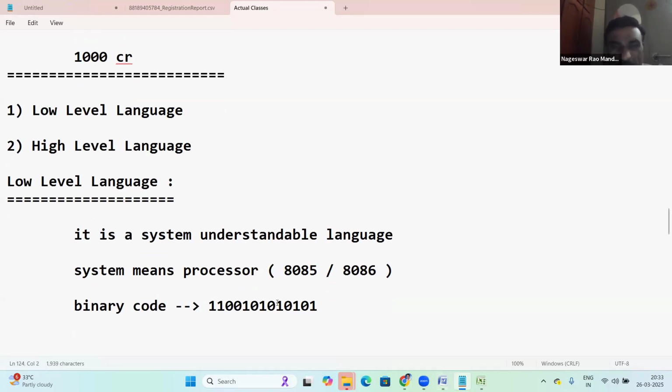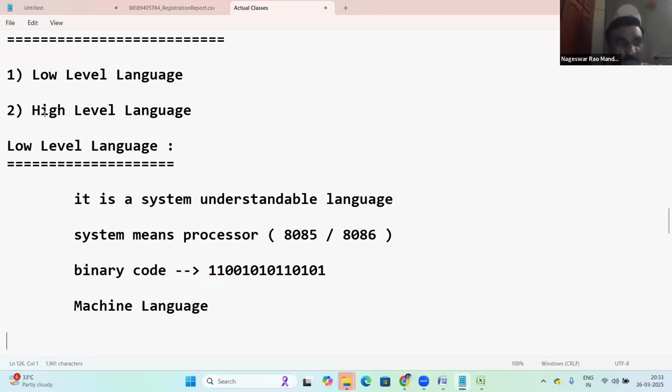How is this binary code generated? The topic I'll explain in Java. In Java, how that binary code is generated, how every instruction is converted to binary format and given to the processor. I'll explain that practically in Java. This is called machine language. It's a low-level language, machine language.